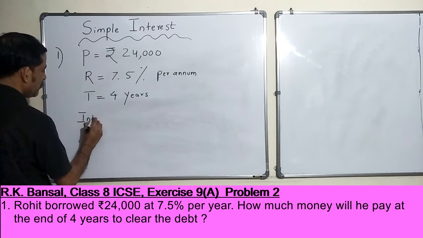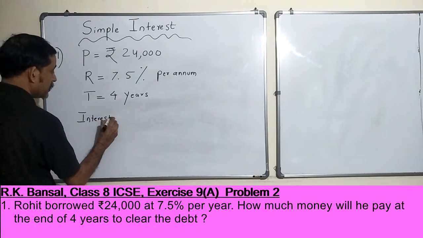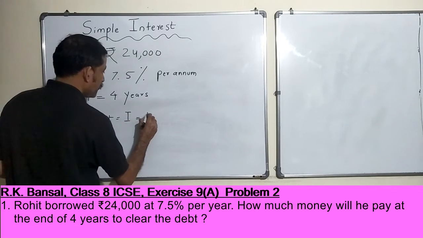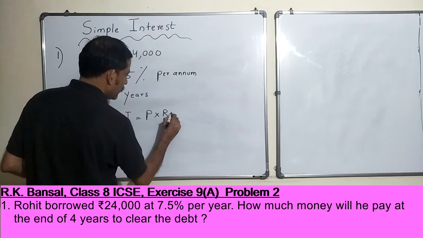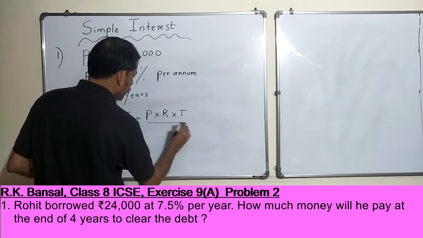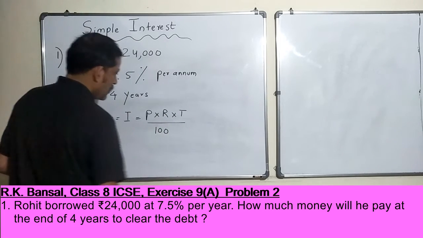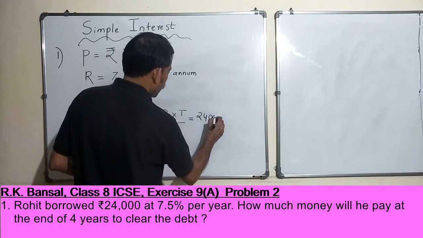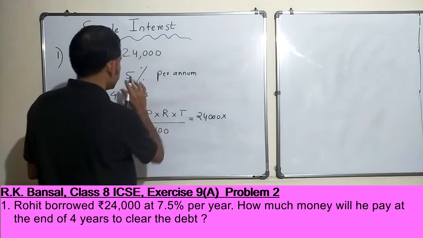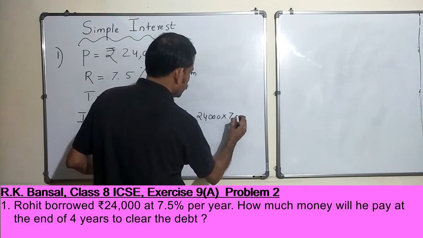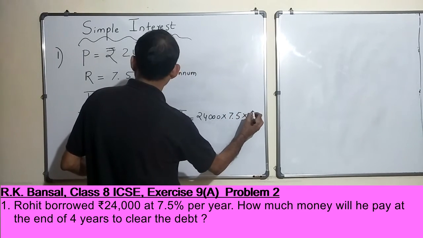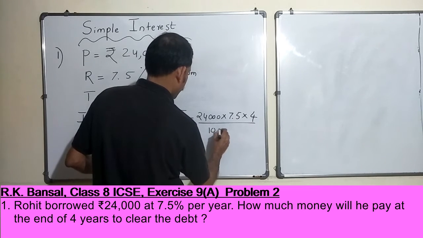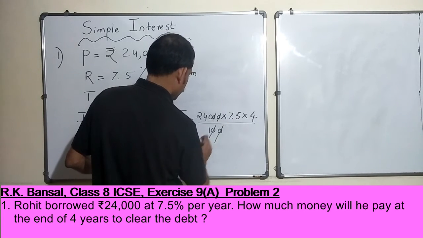Interest payable at the end of 4 years would be I is equal to P into R into T by 100. Remember the formula? So do you know the principal? 24,000. Rate of interest 7.5%, correct, no? Time period 4 years, by 100. This gone, this gone, this gone, this gone. Okay.